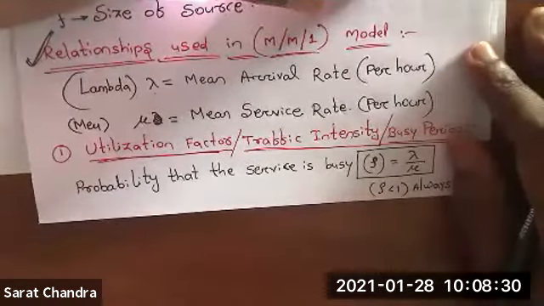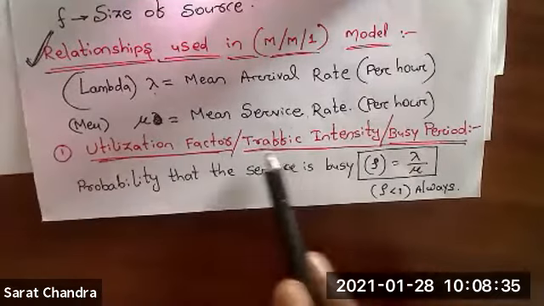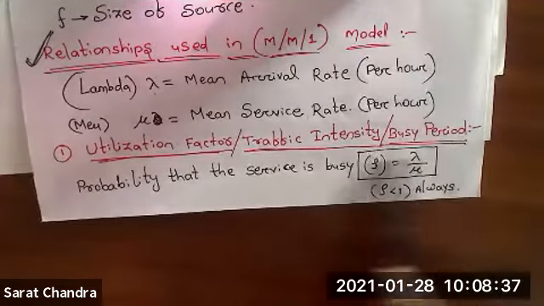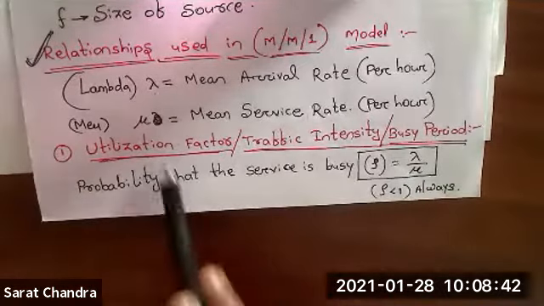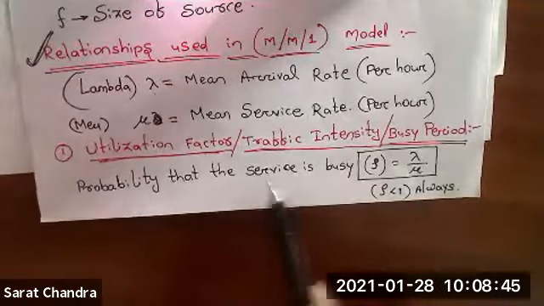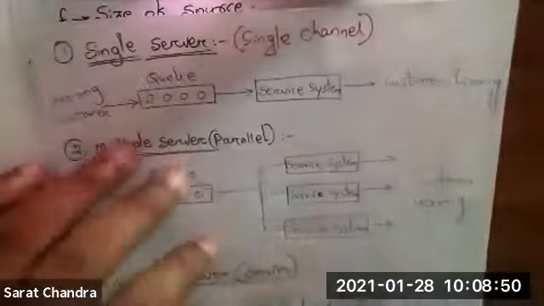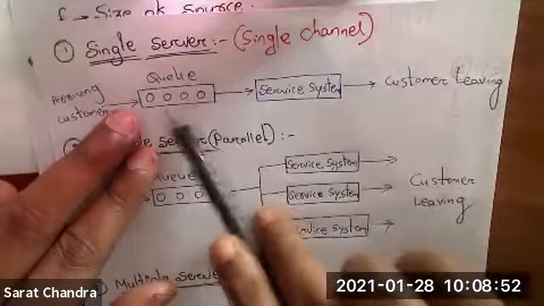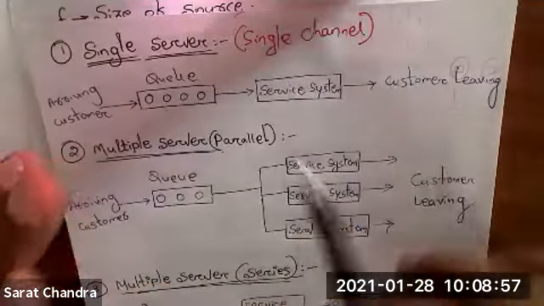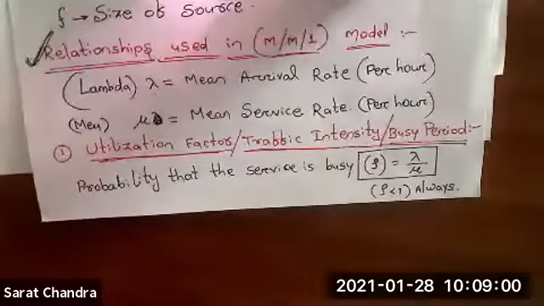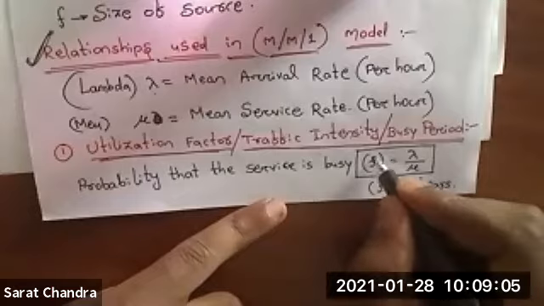Now the first formula is utilization factor, traffic intensity or busy period. All the names are same. What do you mean by this utilization factor or traffic intensity? The meaning is probability that the service is busy. Means whenever you reach the queue, you will see that already some people are there and already some service is going on. That is nothing but your busy service. So probability that the service is busy, it will be represented by rho.